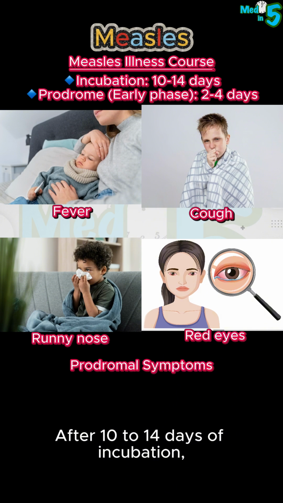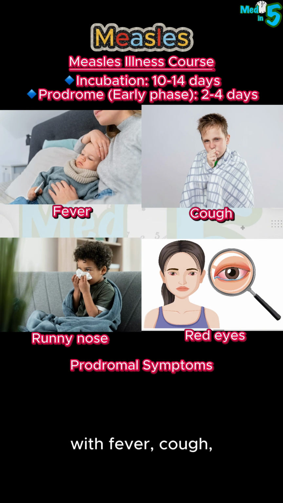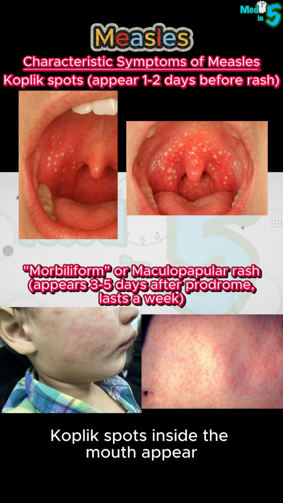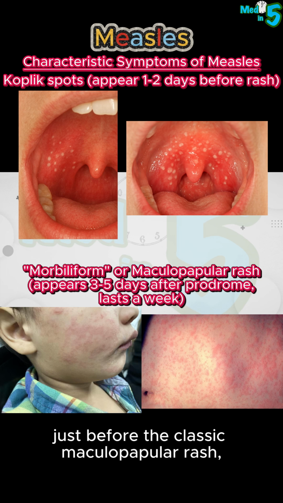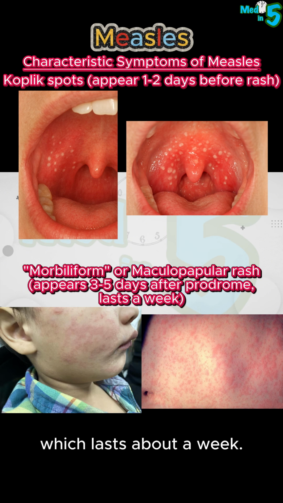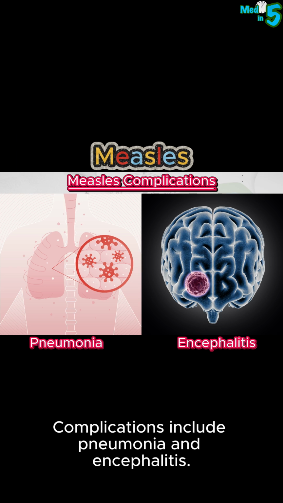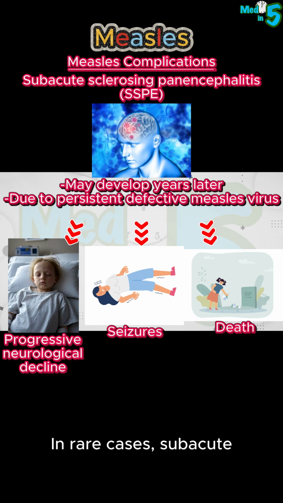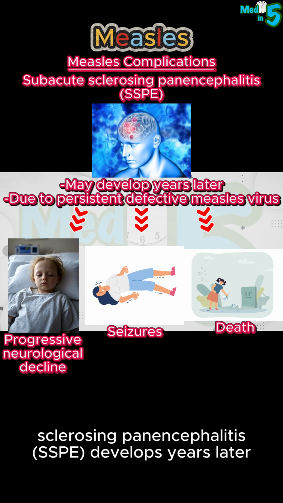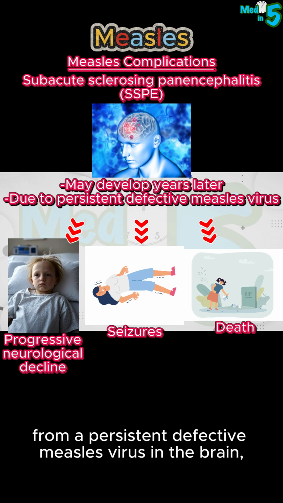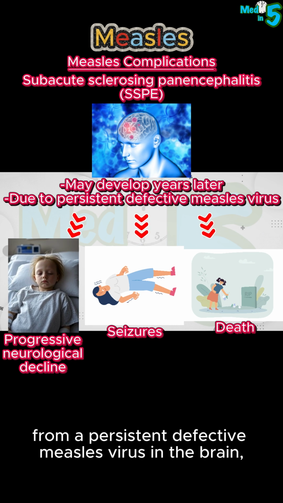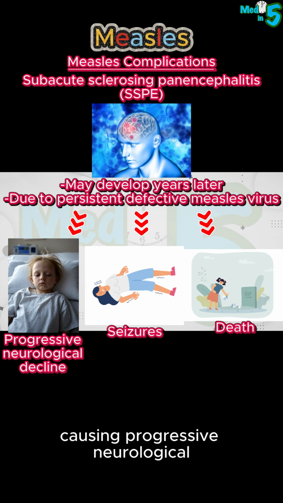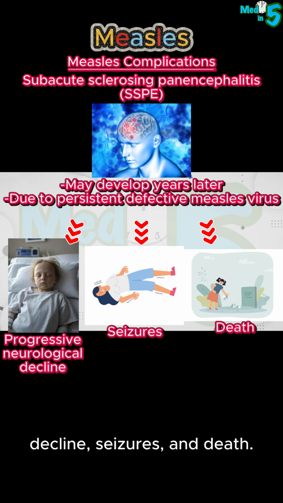After 10 to 14 days of incubation, a 2 to 4 day prodrome follows with fever, cough, runny nose, and red eyes. Koplik spots inside the mouth appear just before the classic maculopapular rash, which lasts about a week. Complications include pneumonia and encephalitis. In rare cases, subacute sclerosing panencephalitis develops years later from a persistent defective measles virus in the brain, causing progressive neurological decline, seizures, and death.